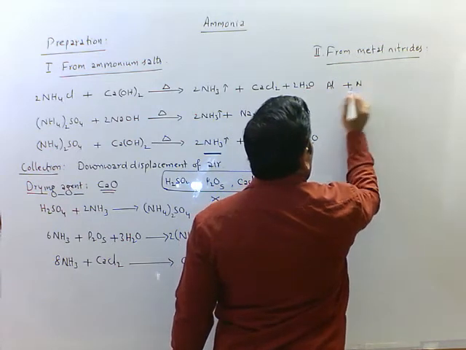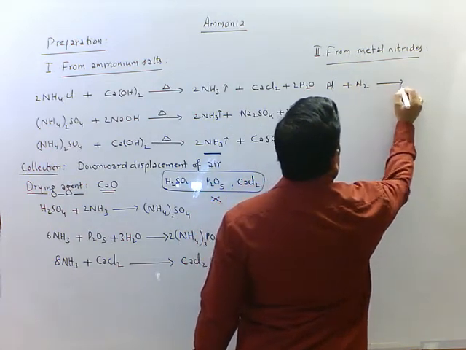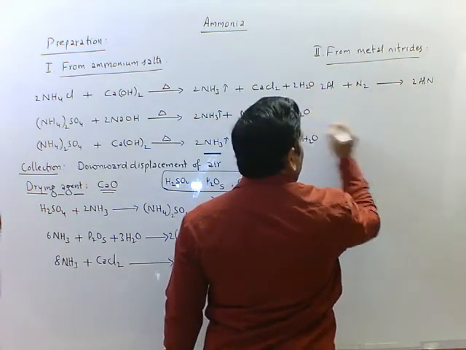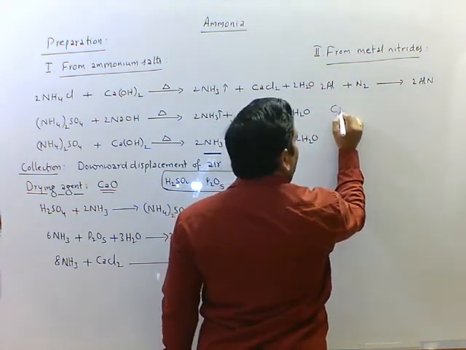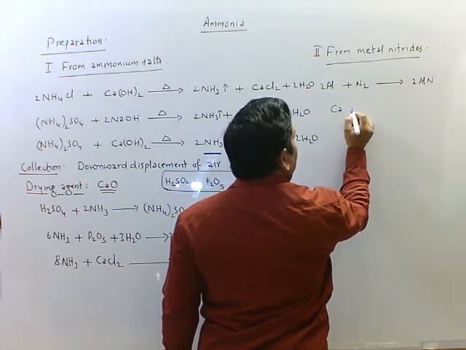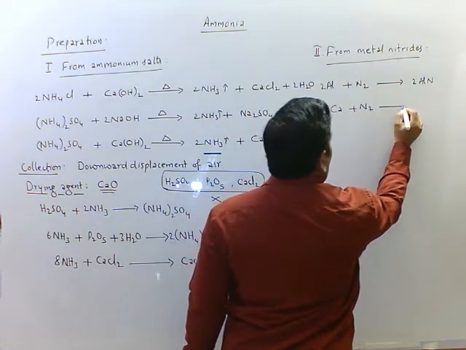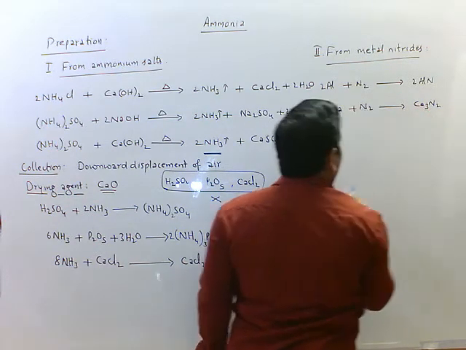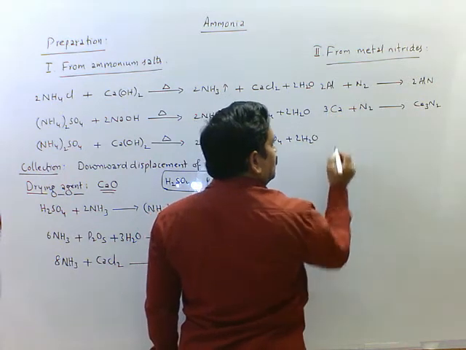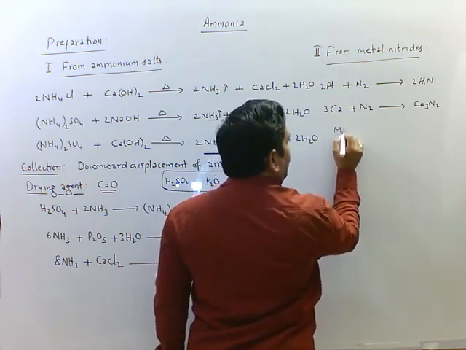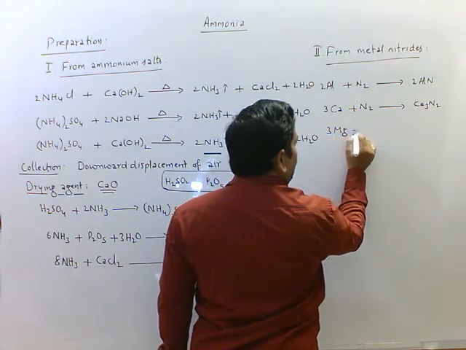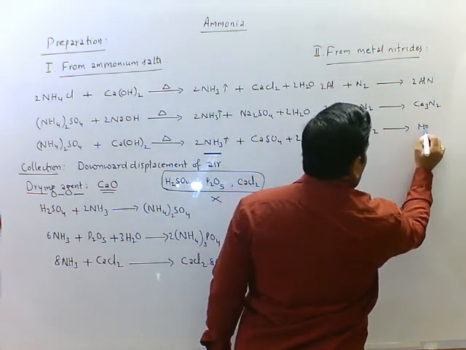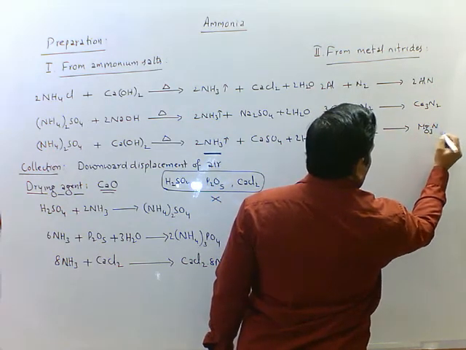Aluminium plus N2. Burning aluminium in N2 we get aluminium nitride, 2 moles it is. Burning of calcium in nitrogen gives Ca3N2, calcium nitride. Here 3 moles it is. Similarly, magnesium nitride. Burning of magnesium in the atmosphere of nitrogen, it forms Mg3N2.